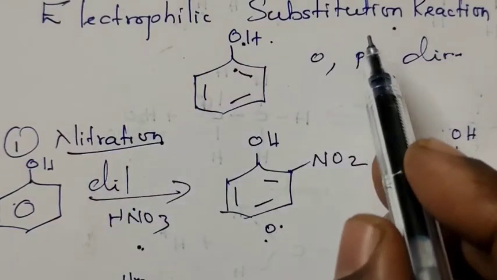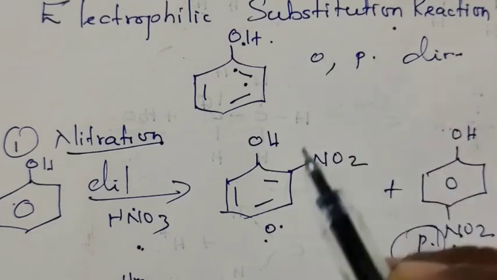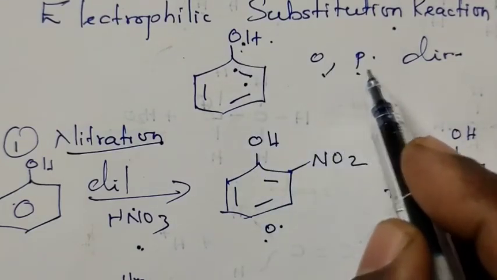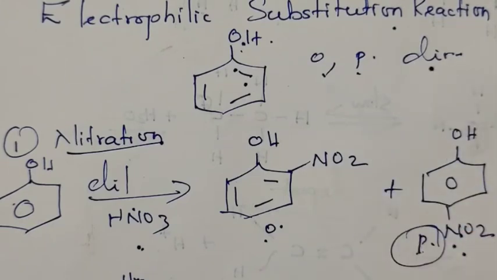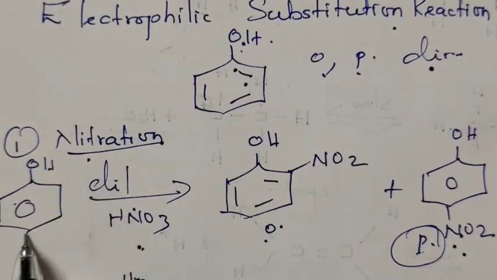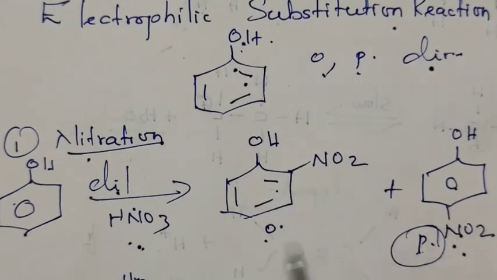Electrophilic substitution reaction. Phenol undergoes electrophilic substitution reaction in which the OH group is an ortho-para directing group. Therefore, we get ortho and para isomers. The first one, nitration. Phenol treated with dilute nitric acid gives ortho and para nitrophenol. Among these, the para isomer is the major product.